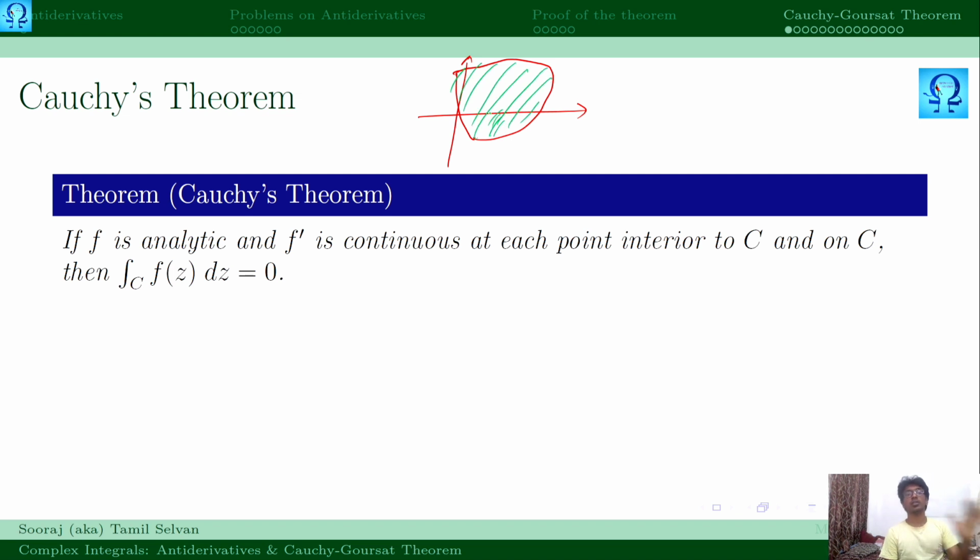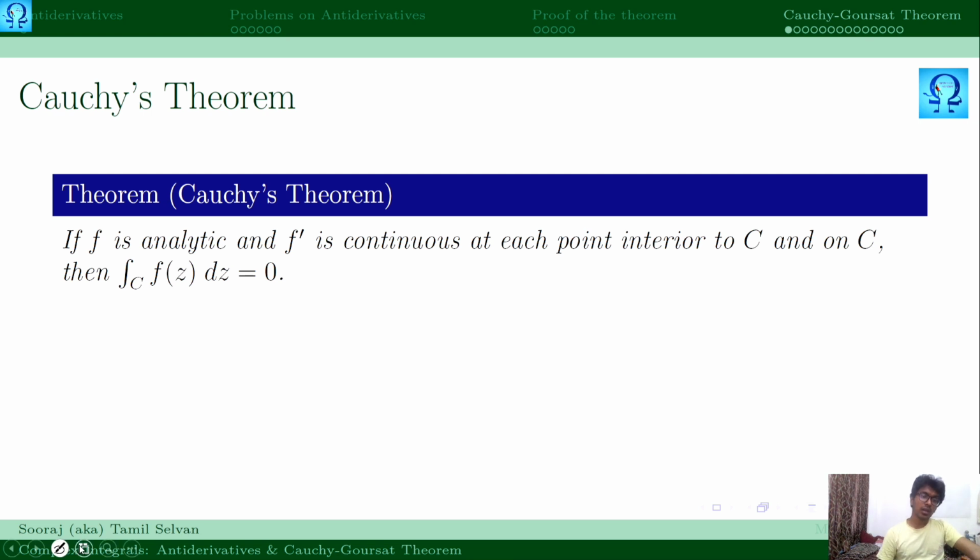In all these points the function has to be analytic, and the derivative has to be continuous. This is what they mean by the hypothesis. Then the integral over that contour C of any analytic function is 0. So this is what we are about to prove now.